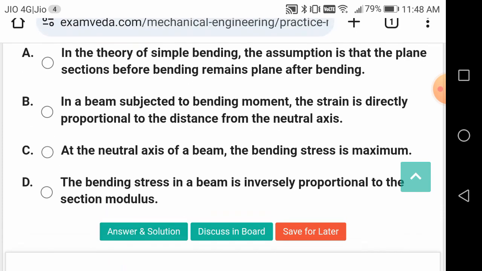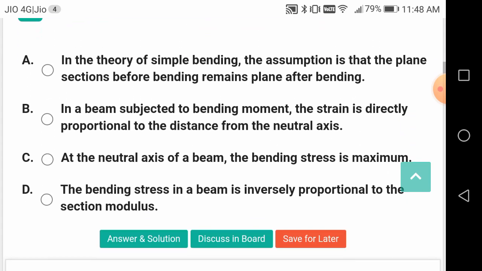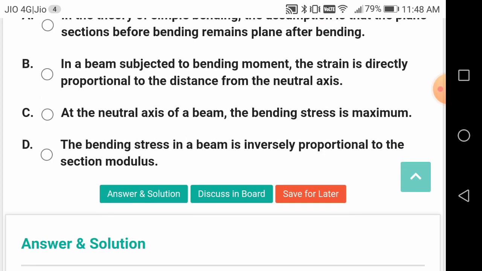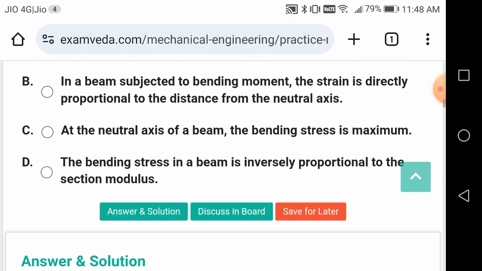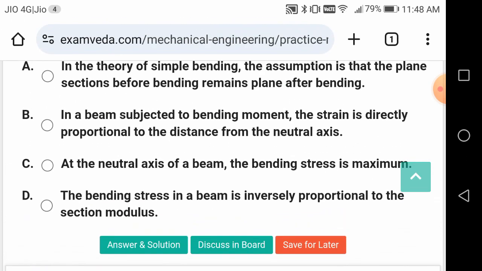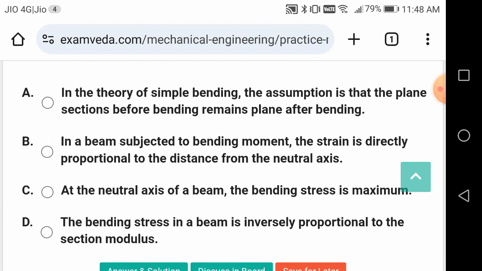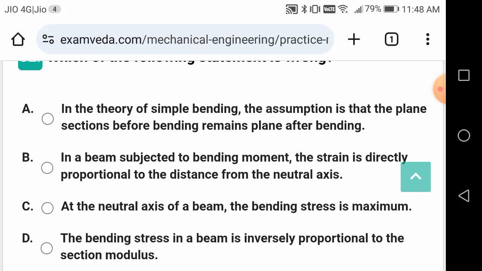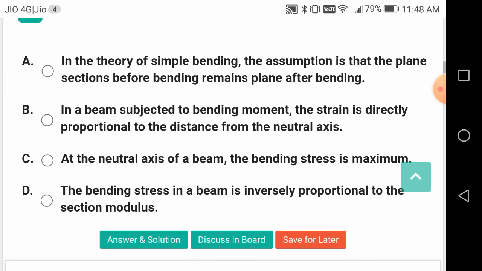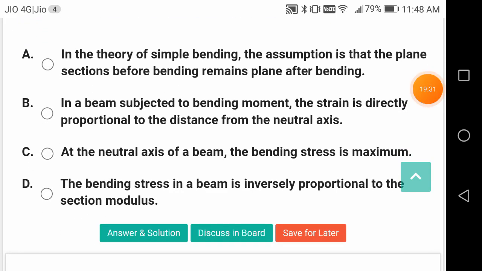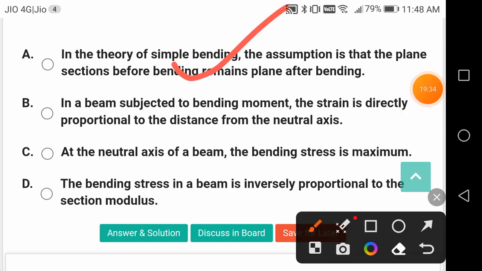Above the neutral axis, the fibers are subjected to tensile stress, and below the neutral axis, they are subjected to compressive stress, or vice versa, according to the load direction. That you have to remember. So all these are correct. The assumption is right. This is also right. This is also right.